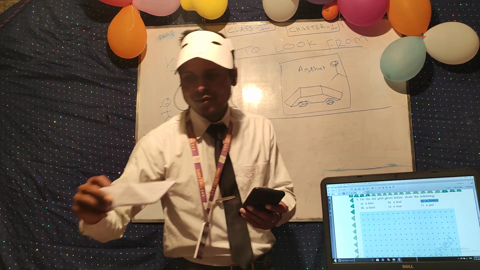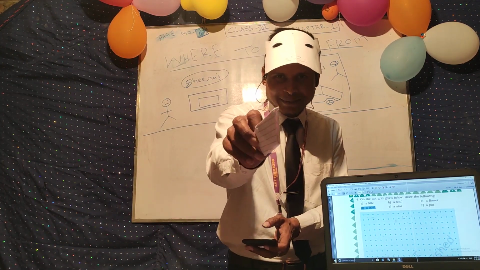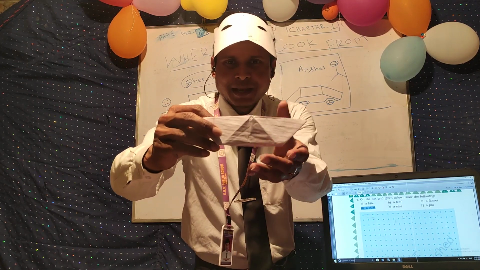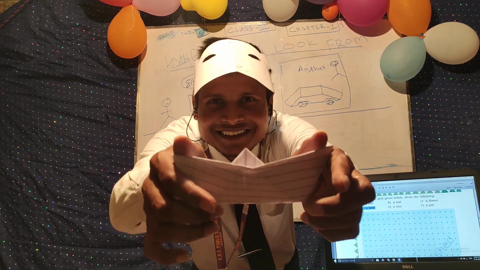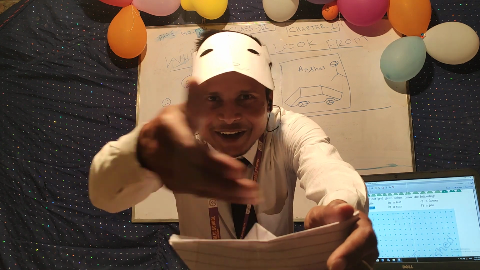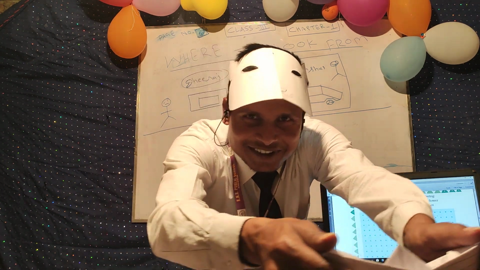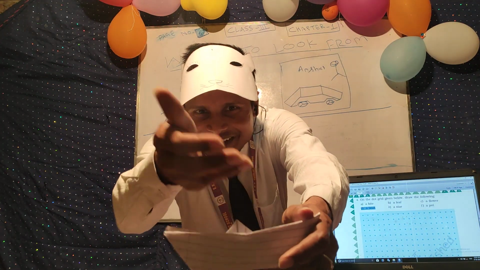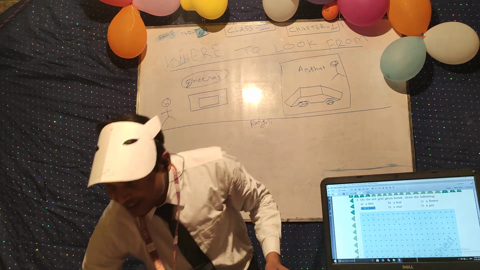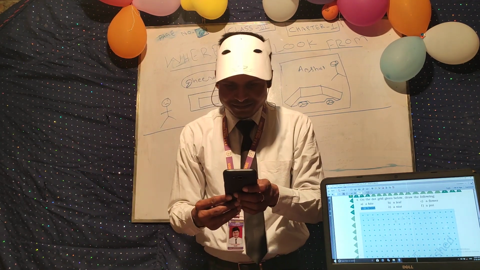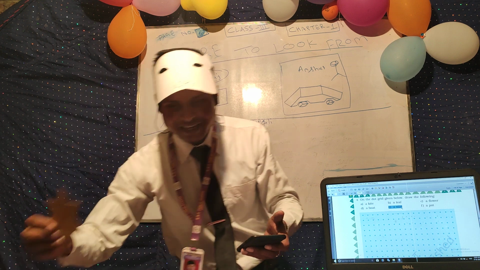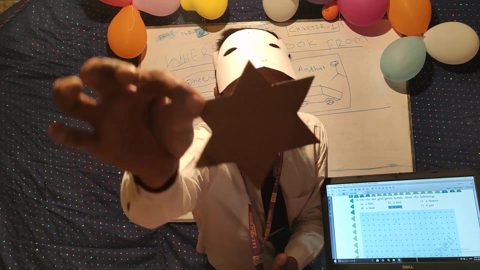Okay, so this is the boat. See which type of view is there. So this is the boat, a paper-made boat. Are you able to see? Will you travel in this boat? Would you like to travel? Come and travel here. Okay, boat. And you can also say a star. So this is the star. So this is a star. Are you able to see?